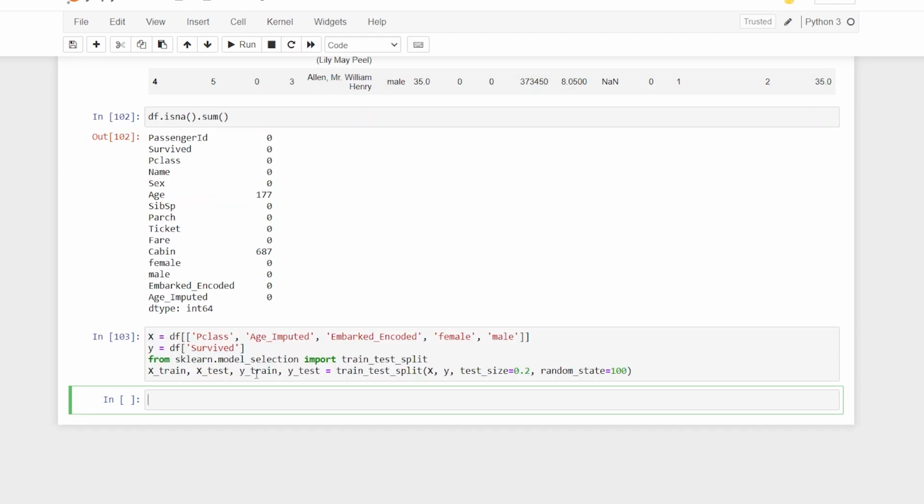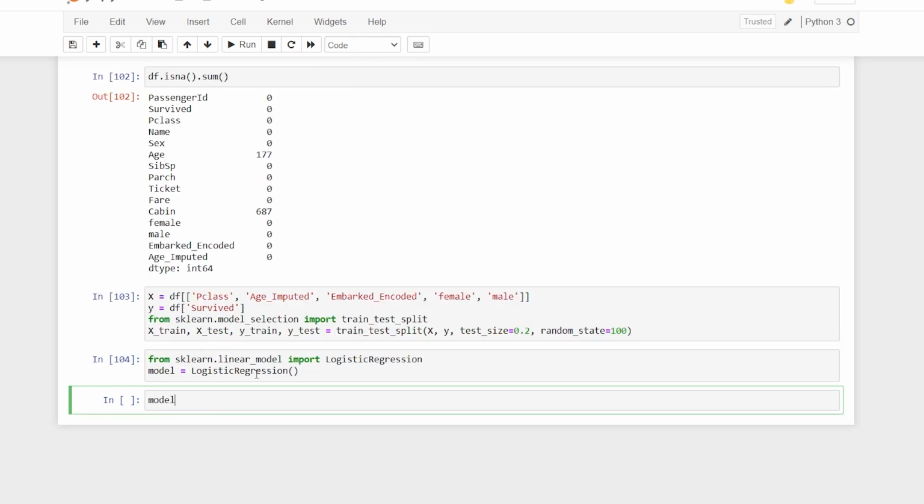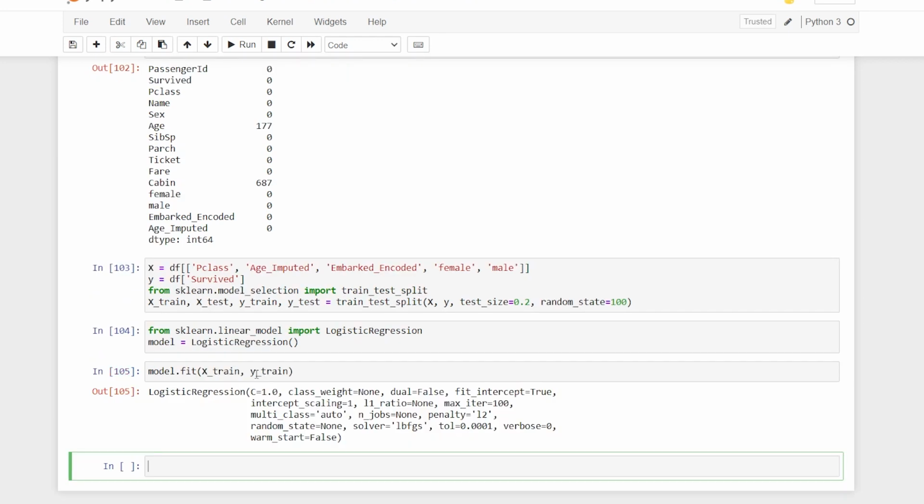And later, from sklearn.linear_model, I want to import LogisticRegression. That was the algorithm we were applying. So model is equal to LogisticRegression, and here I'll say model.fit, where I'm going to fit my x_train, y_train, and we have it.